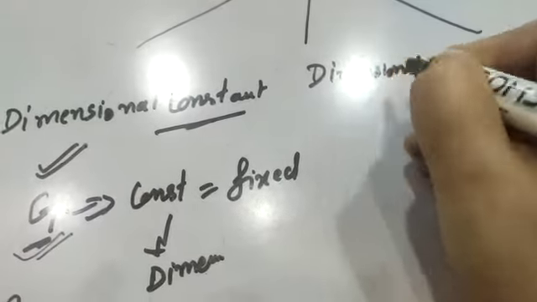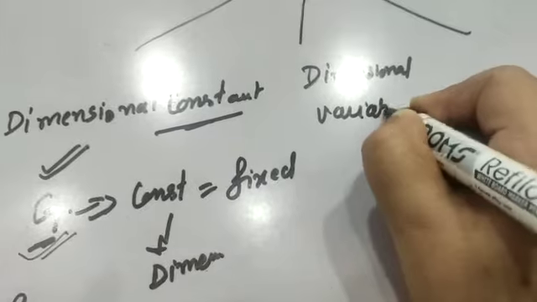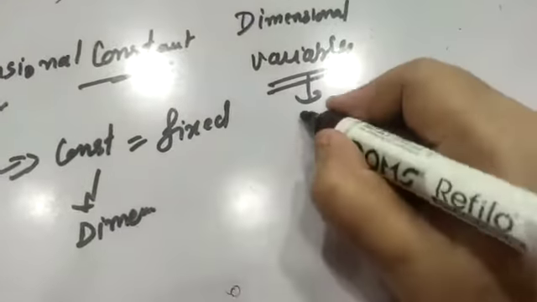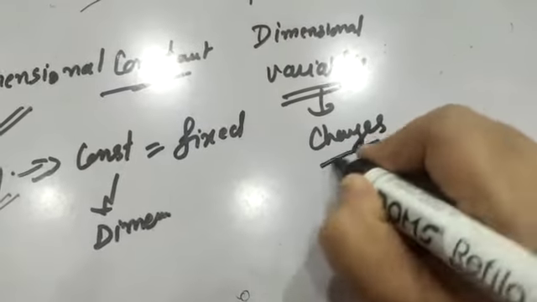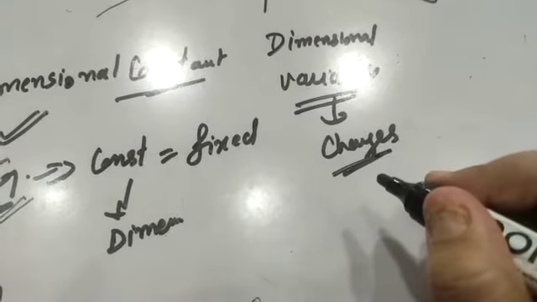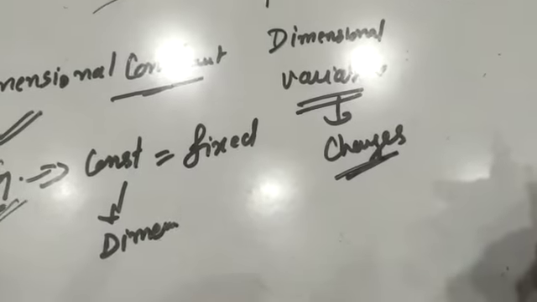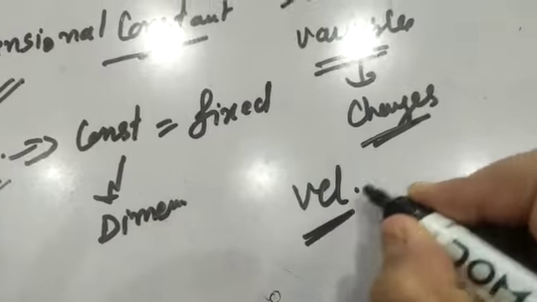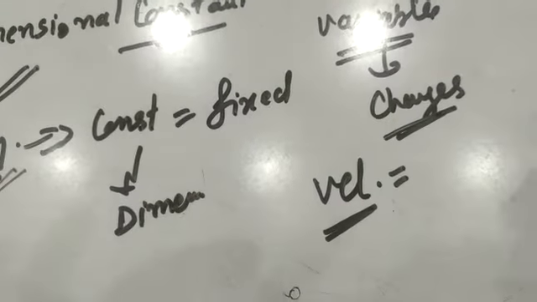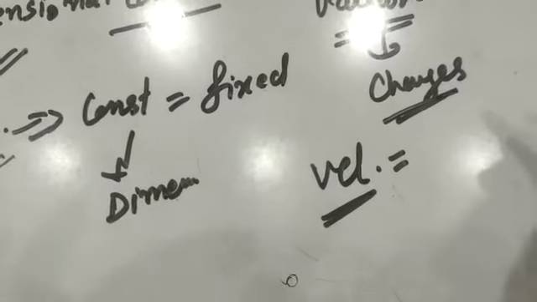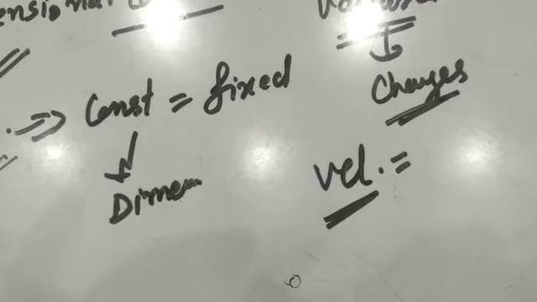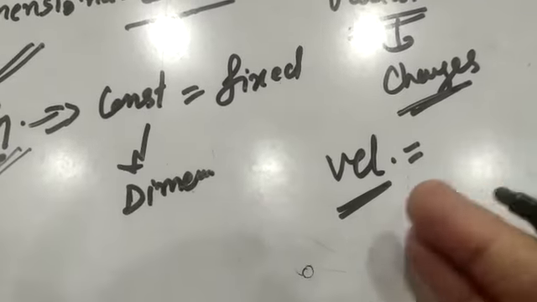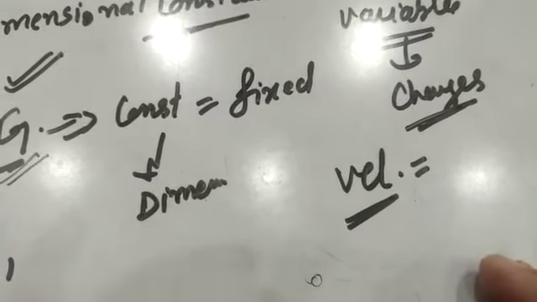Dimensional variables. Variables means the physical quantities whose values change. So all the physical quantities whose values change are also the dimensional variables. For example, if we are talking about the velocity, its value is not fixed. If we are talking about the speed or velocity of a car, it may change, it may accelerate, decelerate. So it is a variable, but velocity is having dimension also, that is LT^-1.